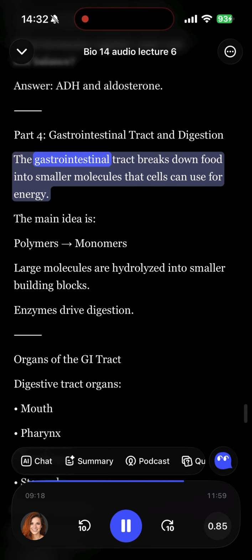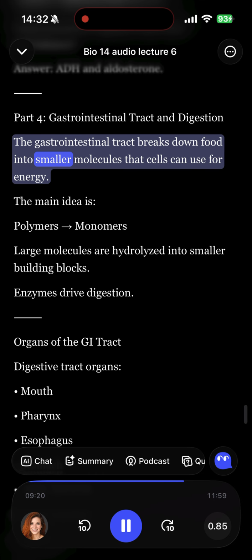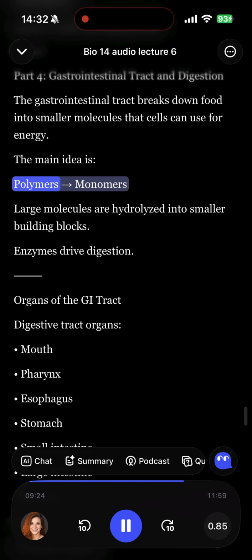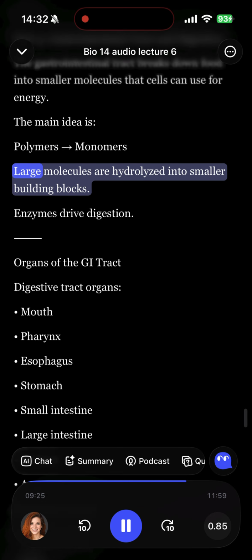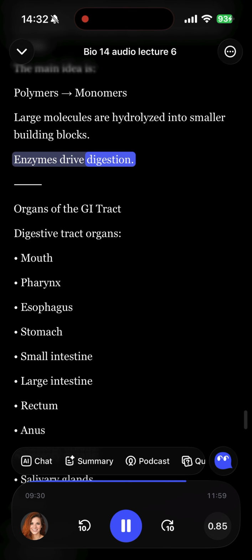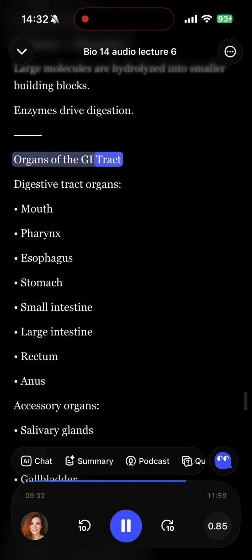The gastrointestinal tract breaks down food into smaller molecules that cells can use for energy. The main idea is polymers to monomers. Large molecules are hydrolyzed into smaller building blocks. Enzymes drive digestion. Organs of the GI tract.